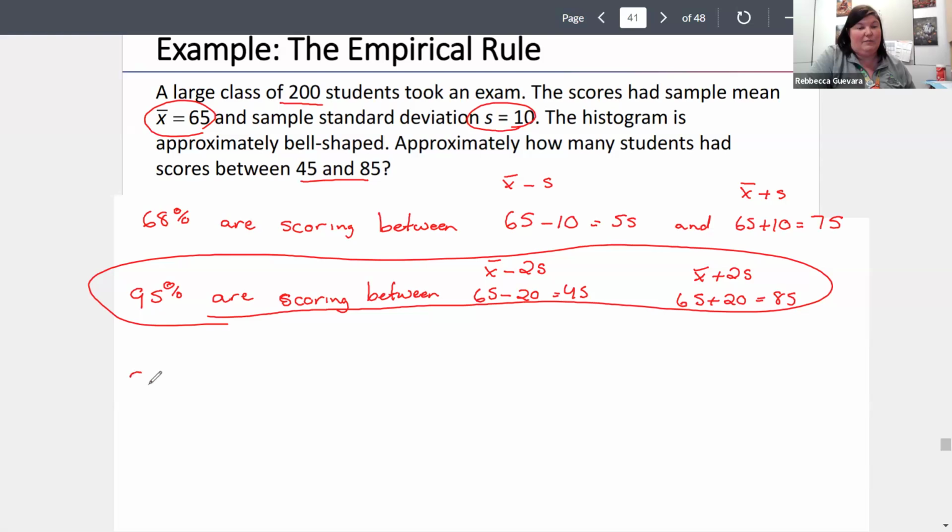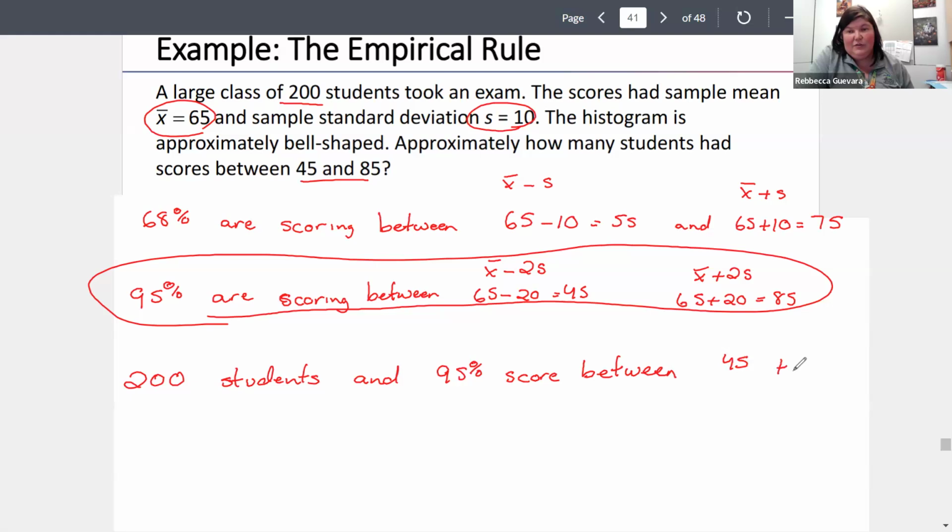And we have 200 students. So we have 200 students and 95% score between 45 and 85. So all we're going to do is take that 200 and multiply it by that 95%, but we write it as a decimal. So 200 times 0.95.